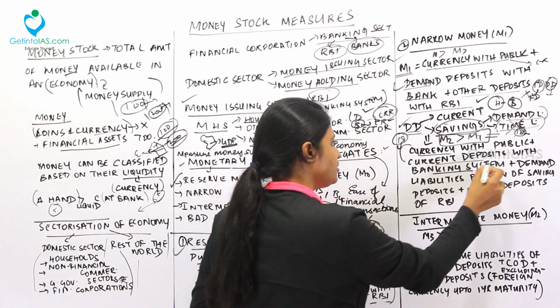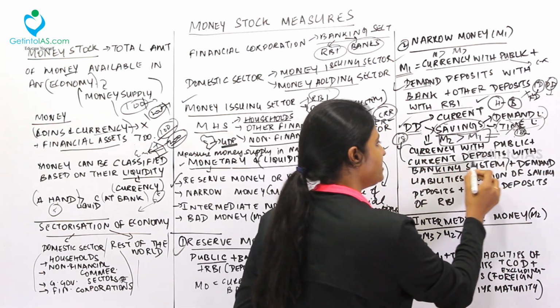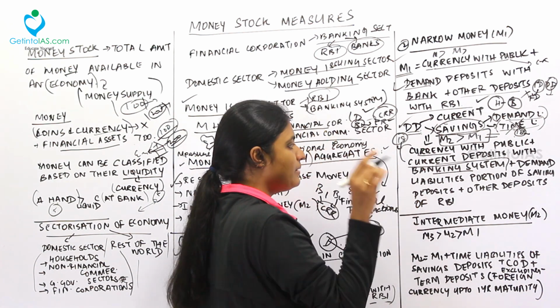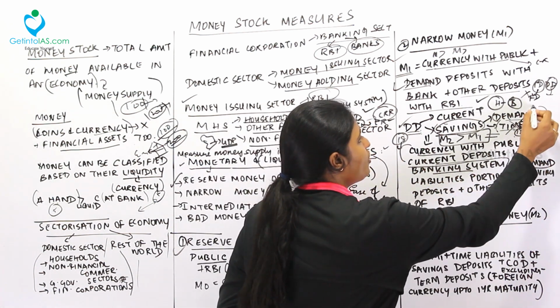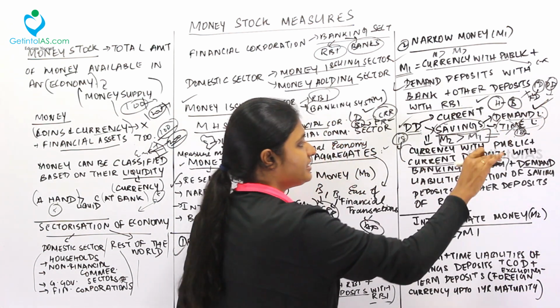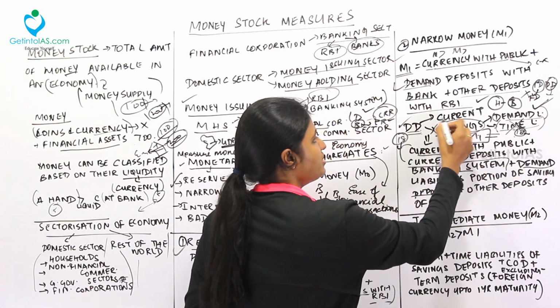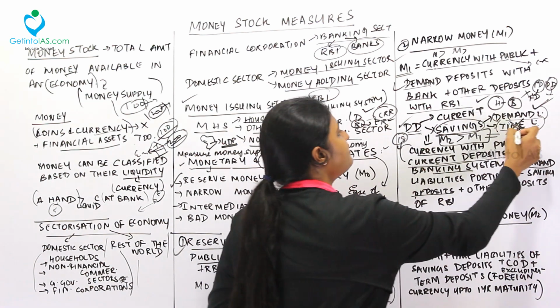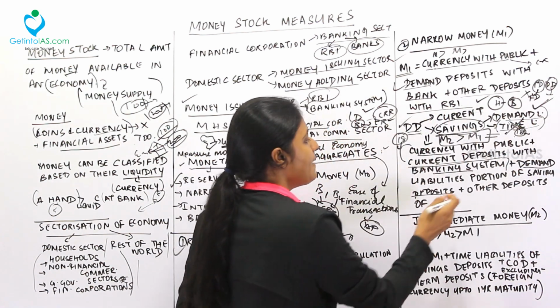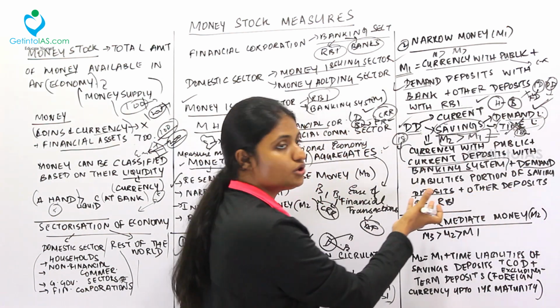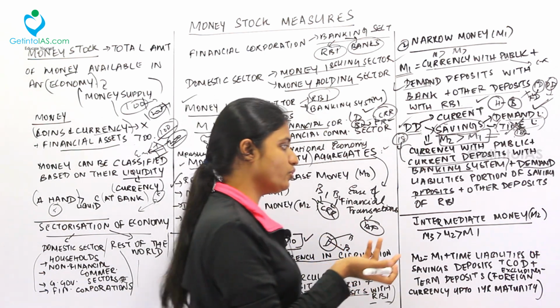They divided that into two: currency deposited with the banking system, plus demand liabilities portion of the saving deposit, plus other deposits of the RBI. You know what the other deposits of RBI are, I told you.